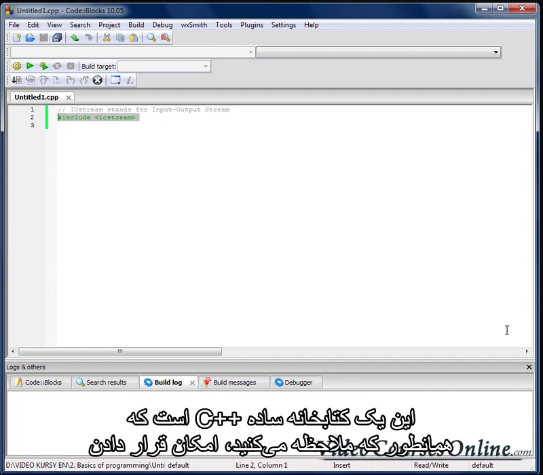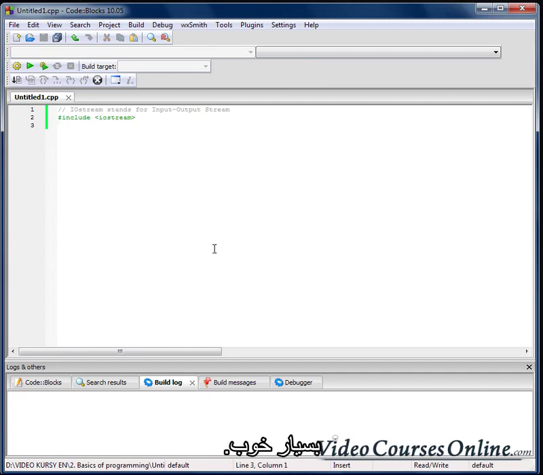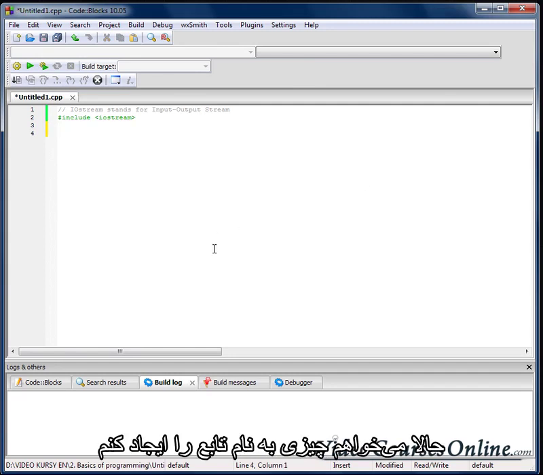So let's go back here. And this is the basic C++ library, which allows us, as it says, to do input, which means putting something into our program, and output, which means putting something out of our program. Okay, now I will create something called a function.